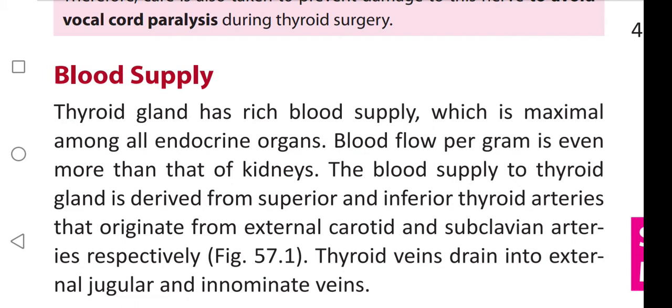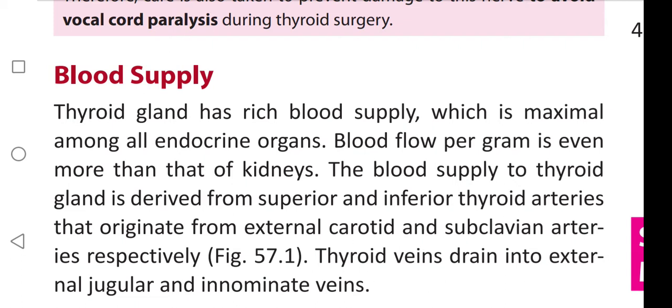Which gland has maximal blood supply among all endocrine organs? Thyroid gland. And blood flow per gram is even more than that of kidneys. Thyroid gland gets blood supply from which arteries and what is their origin?